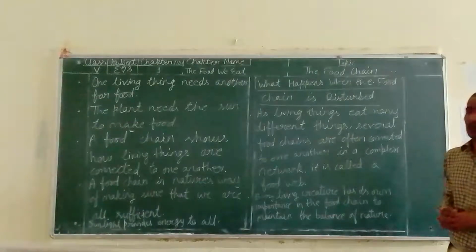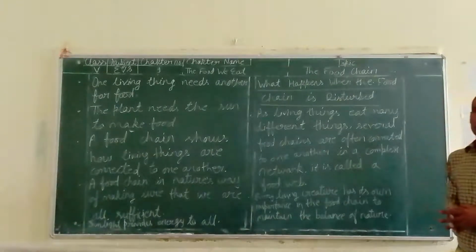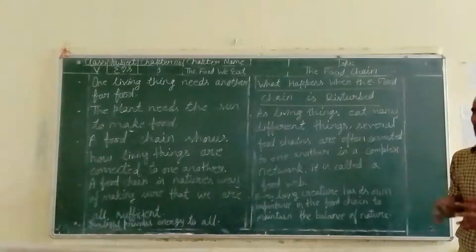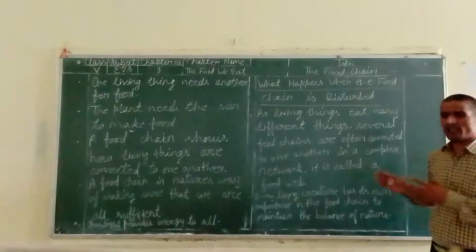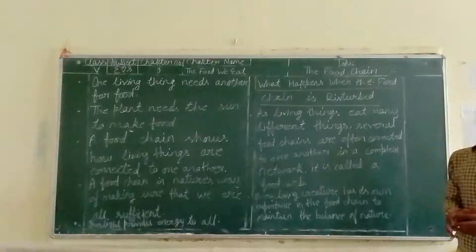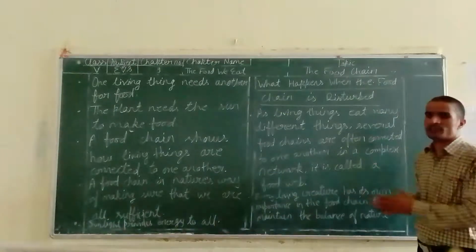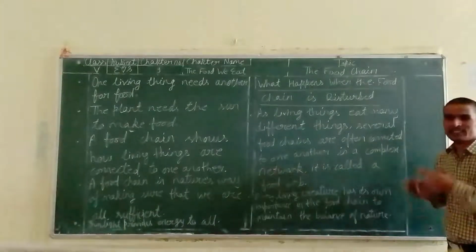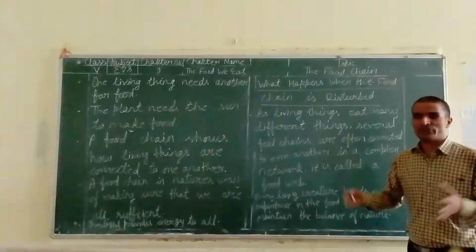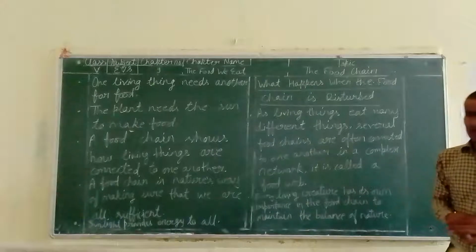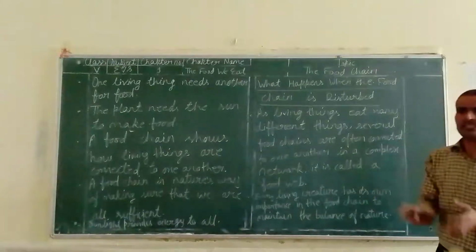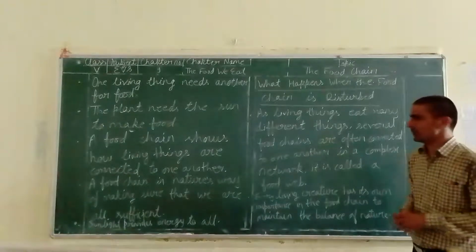Herbivorous are those who eat only plants. Carnivorous are those animals who eat only flesh. And omnivorous are the animals who can eat plants and flesh also. So omnivorous is a category which eats different types of food. Likewise, different animals eat different types of food.